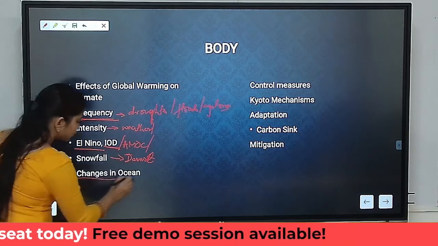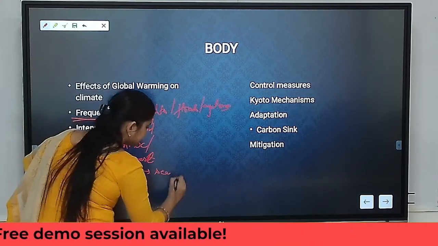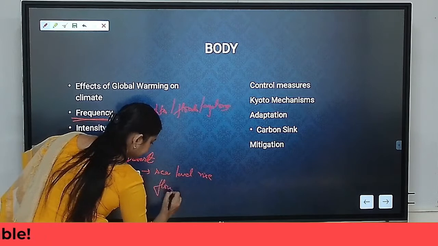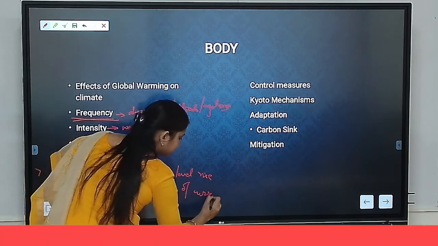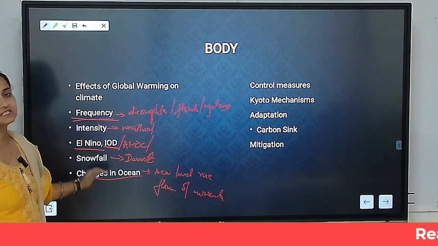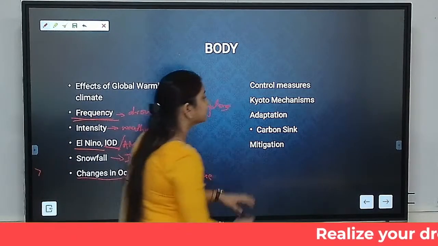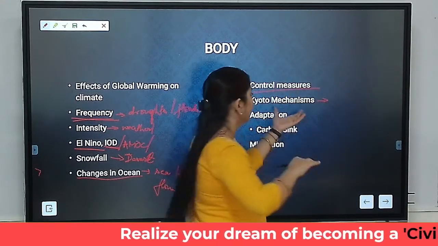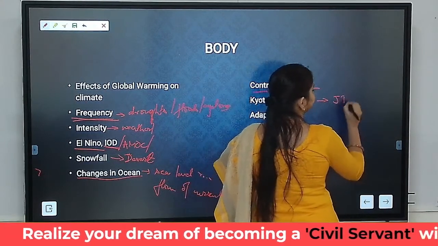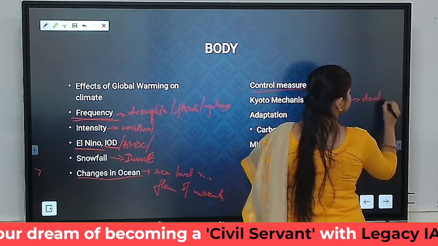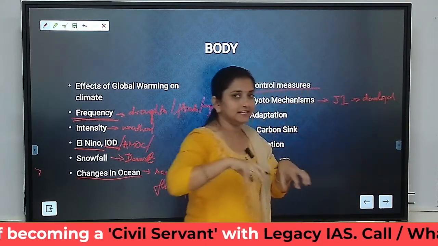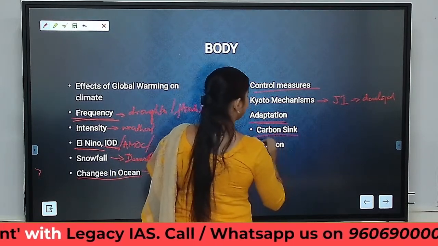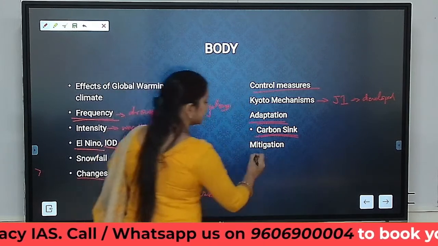And there are changes in ocean patterns, for example, sea level rise or flow of currents. These have all changed because of global warming. So we can discuss the effects of global warming. Now, what are the control measures that we have taken? The first control measure that we undertook under Kyoto itself was the Kyoto mechanisms such as joint implementation, wherein we are calling on developed countries to keep a binding target. If one country exceeds the target, the other one will have development of carbon sinks, or we are also undertaking mitigation efforts.